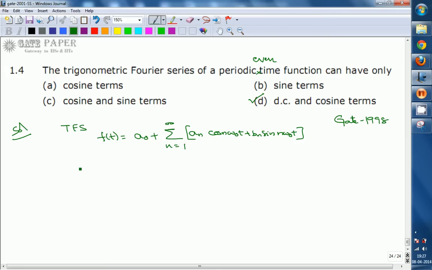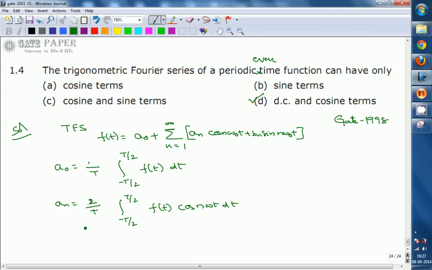Now taking the expressions for these: a naught equals 1 by T integral from minus T by 2 to T by 2 of f of t dt, and an equals 2 by T integral from minus T by 2 to T by 2 of f of t into cos n omega t dt, and bn equals 2 by T integral from minus T by 2 to T by 2 of f of t into sin n omega t dt. So this is the expression.